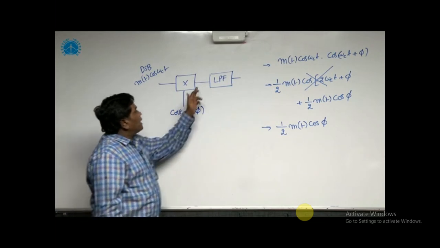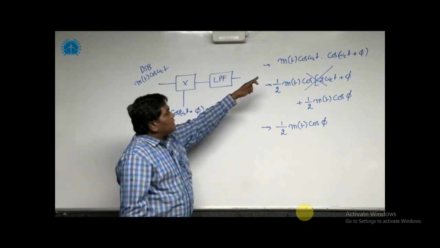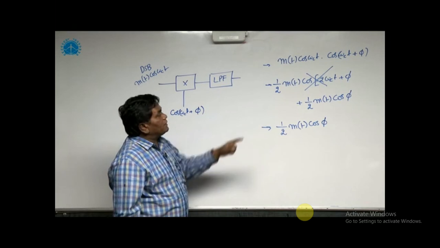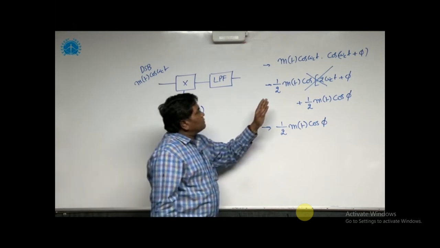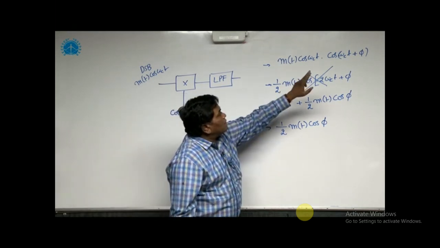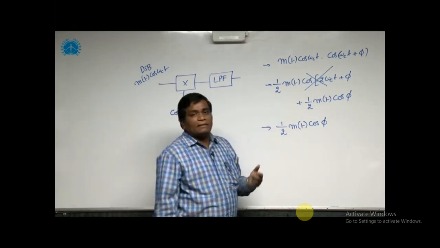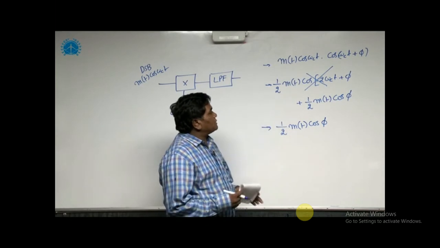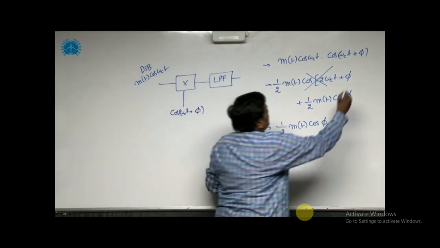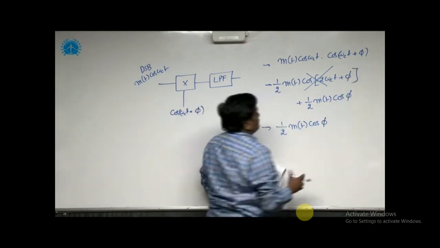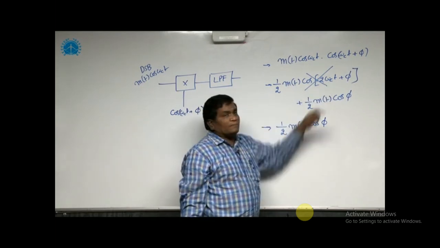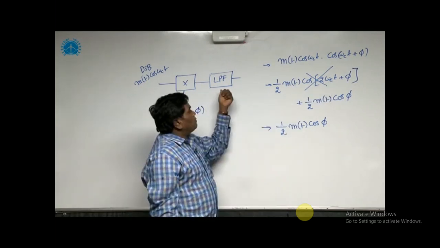Now, the output of the multiplier is the received signal multiplied with the local oscillator output. The simplification possible here is cos A into cos B can be written as cos(A plus B) plus cos(A minus B) by 2. If you see the first term, it is a very high frequency term, so it is eliminated in the low pass filter.